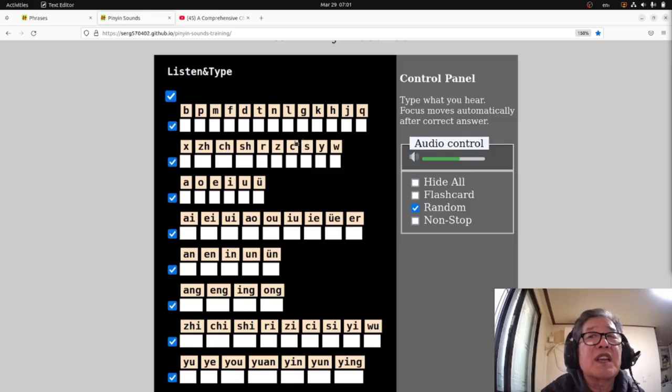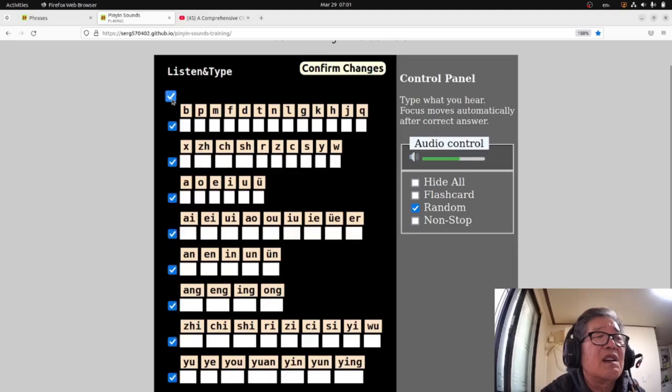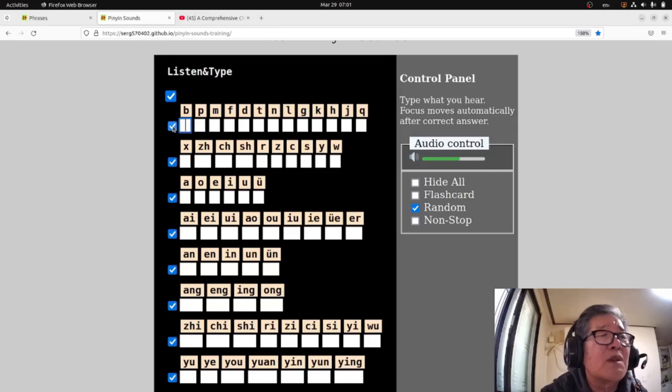The behavior can be in two states, playing or not playing. The bigger checkbox changes the behavior of every input field. Here, let's try. Okay, confirm changes. The checkboxes on the left side of rows work only with one row.